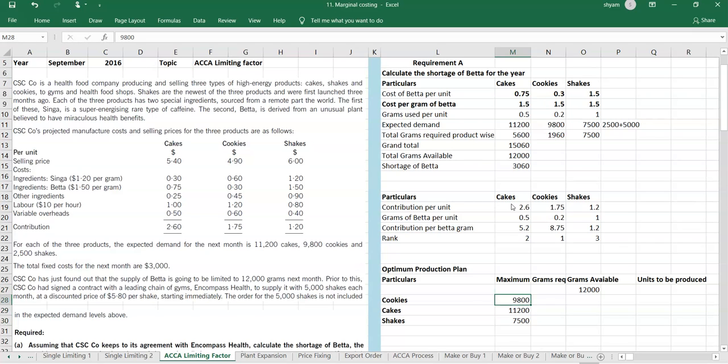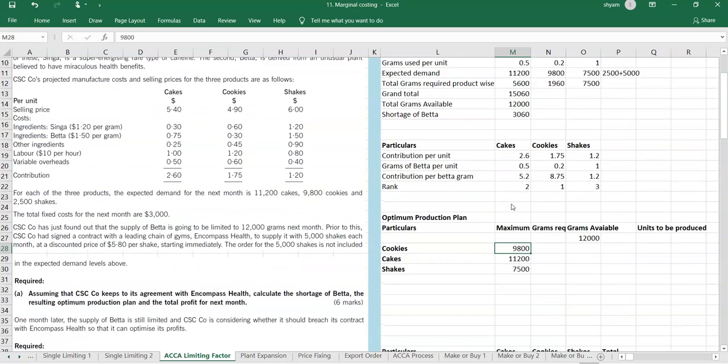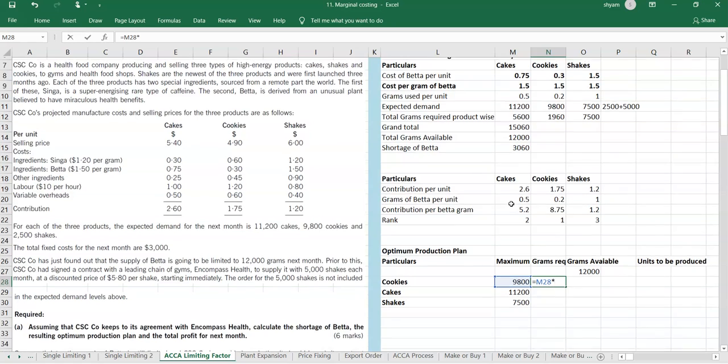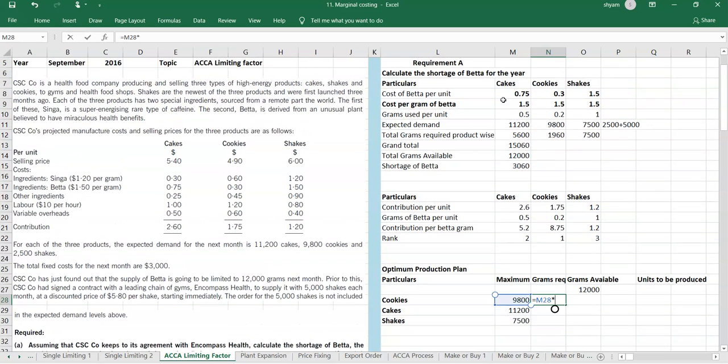So let's work it out. How many grams would be required? For 9,800 units of cookies, how many grams do we require? We require 0.5 grams. This much of grams is required.